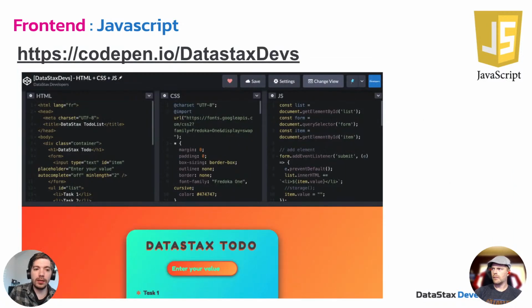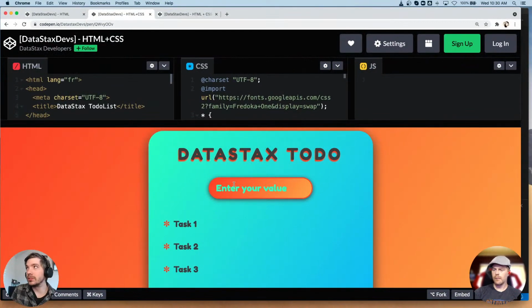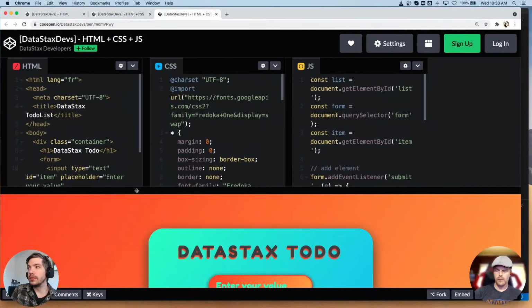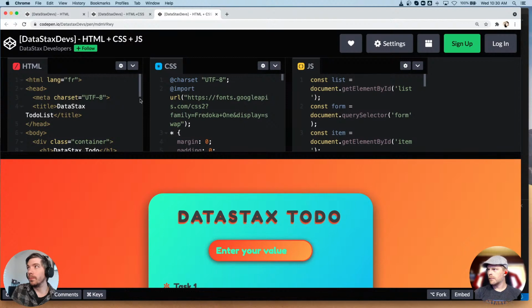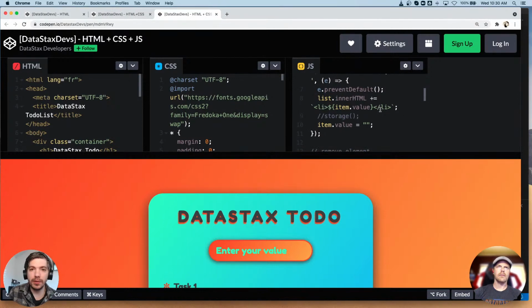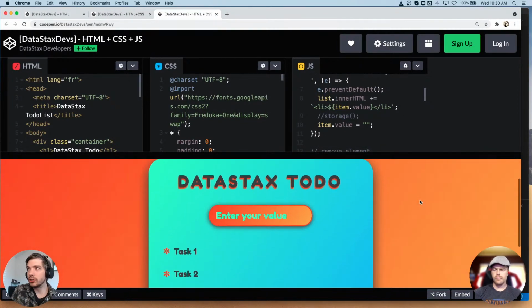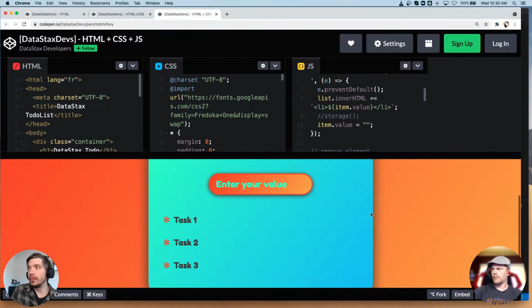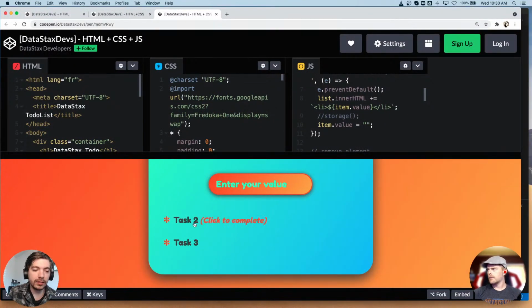So let's take our little to-do applet and inject some JavaScript into it and actually make it semi-functional. Again, same HTML basis, same CSS styles. We're just adding some JavaScript to give us some logic. I'm not going to go in depth on this JavaScript. I'm just going to show what it allows us to do. So first thing is I can now click to complete and we get this checkbox, and I can click it again to delete and it removes it, right?